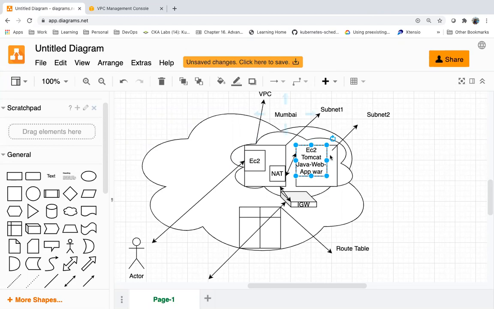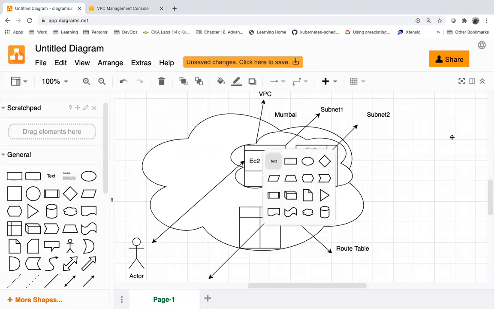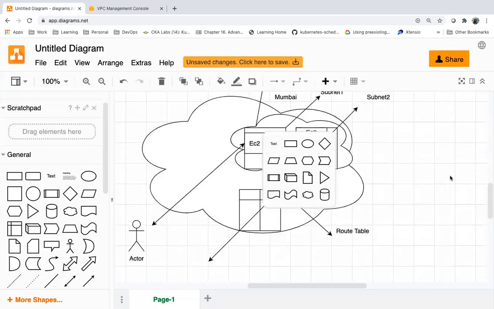Suppose my application server and my database server are both in a private subnet for security reasons. If they are running in a private subnet, how will the end user access this application? What can I do? We will access our application via a load balancer.